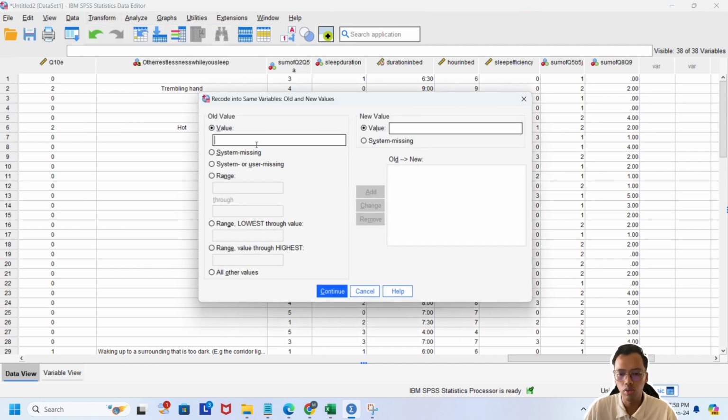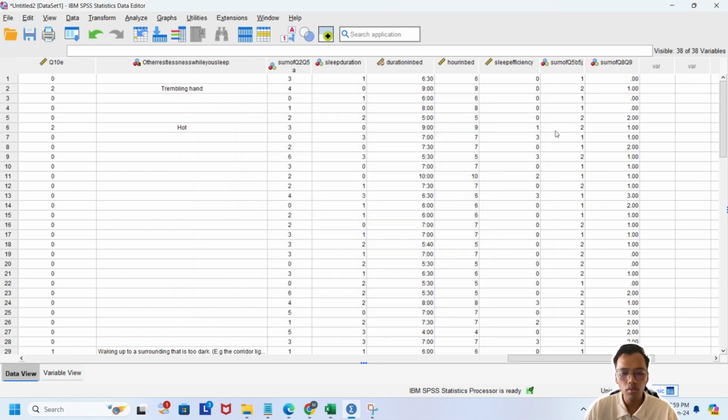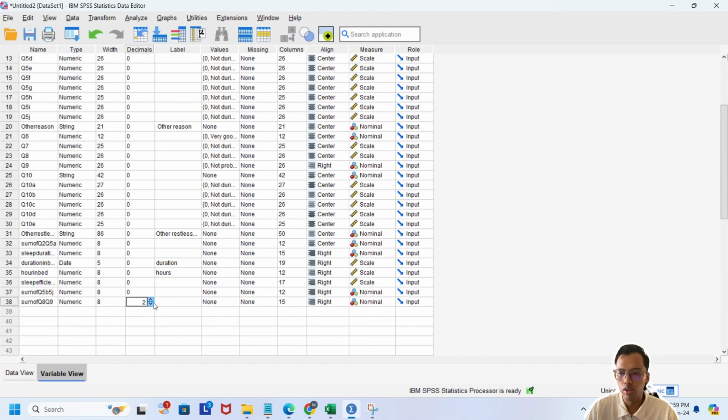The value 0 is 0, the range 1 through 2 is value 1, 3 through 4 is value 2, and 5 through 6 is value 3. Then click continue, OK, on the sum of q8 q9.